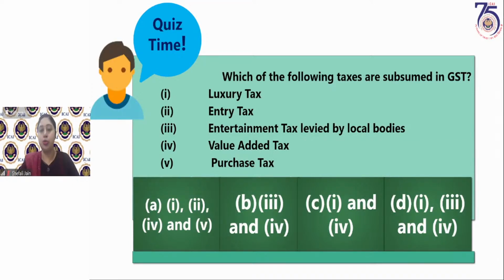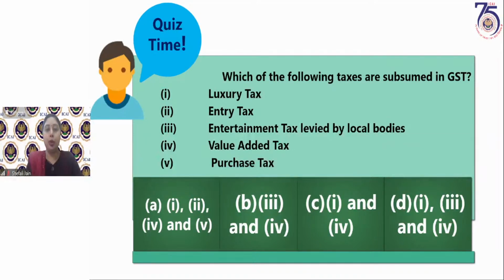In fact, here most of you have answered correctly. That is option A. So Venkata has answered, then Sohail, Aparna, all of you have answered correctly that this is option A. Option A is the correct option here because luxury tax, entry tax, value-added tax, and purchase tax, all these 4 taxes have been subsumed.